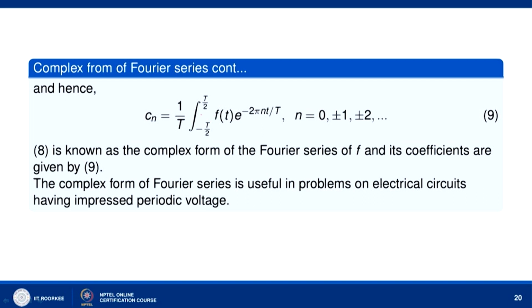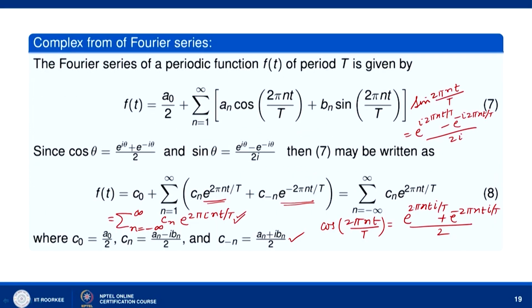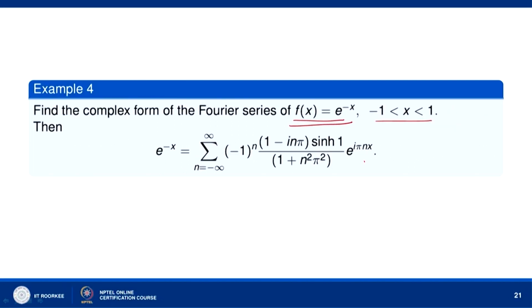So, c_n will be 1 over 2 times the integral from minus 1 to 1 of f(t) e to the power minus 2 pi i n t by 2 dt, where f(t) is equal to e to the power minus t. We can find the value of c_n and put it in this complex form of the Fourier series. We get the complex Fourier series of the function e to the power minus x, valid in the interval minus 1 less than x less than 1.